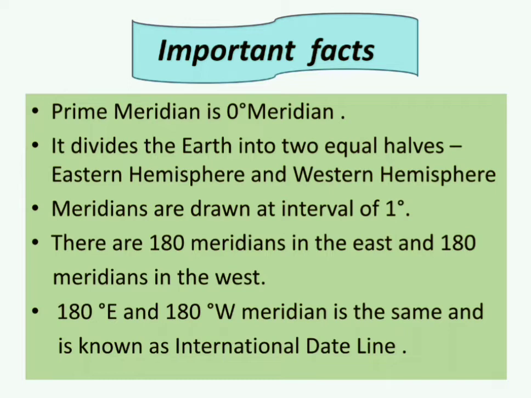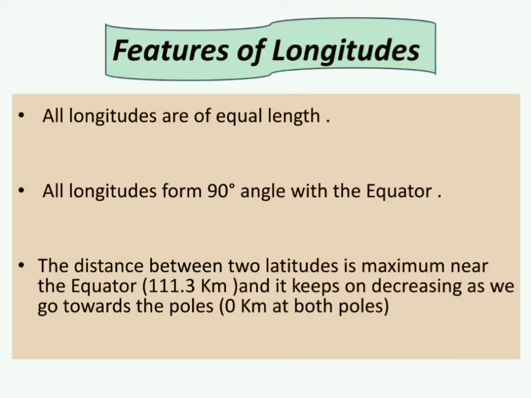It is also known as international dateline because day and date change when one crosses this international date line either from east to west or from west to east.